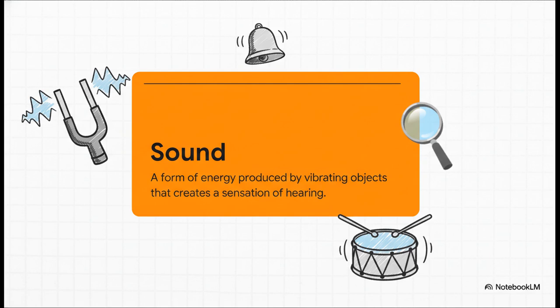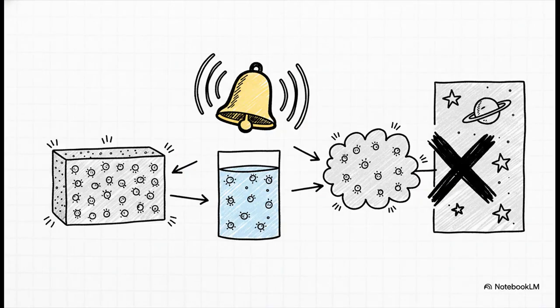So, what is sound? Well, very simply, sound is a form of energy. And the most important thing for you to remember is it is always produced by vibrating objects. Anything that moves back and forth very quickly is what creates sound. Now, for this sound energy to get from one place to another, it needs a path to travel on. We call this path a medium. This can be a solid, a liquid, or a gas. That is why we call sound a mechanical wave.